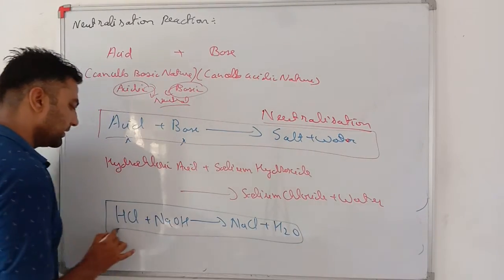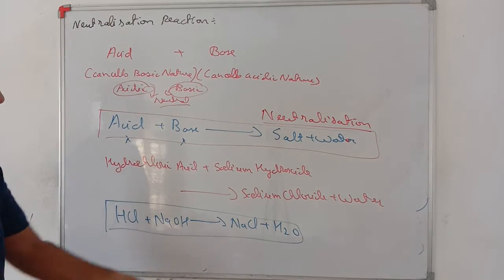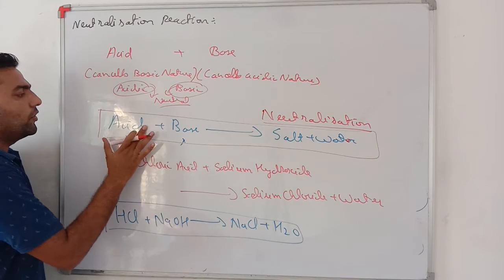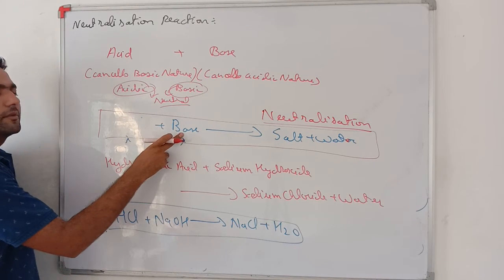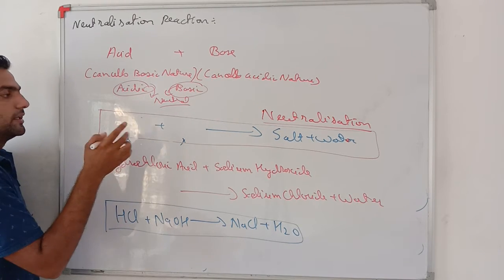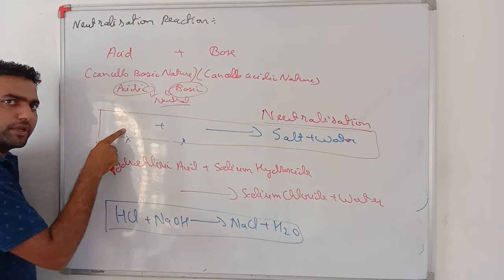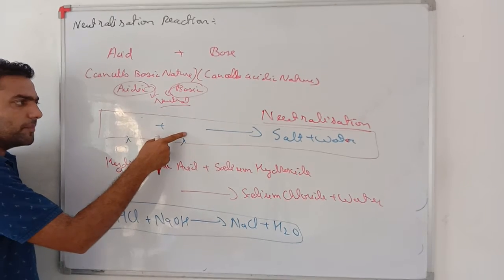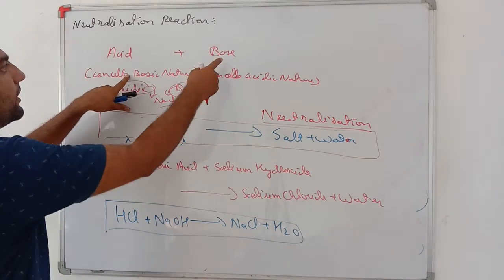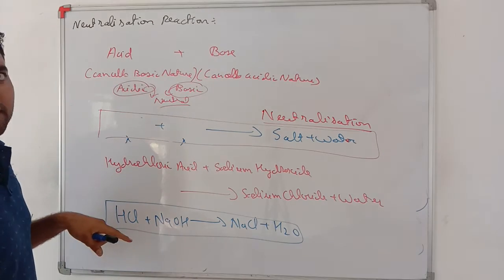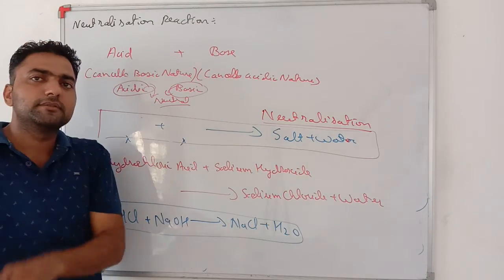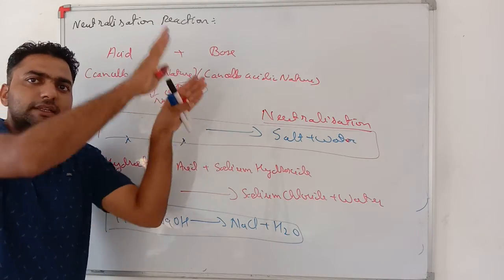This is a neutralization reaction. My dear students, very important, from neutralization we must get a thing. If there is acid, I want to destroy it. What must we add? Base. If there is a base, I want to destroy its effect. Add an acid. If acid is there and I add the base, base will cancel its nature. Getting it? They both cancel each other's nature. Acid, add the base, nothing. Base, add the acid, nothing.